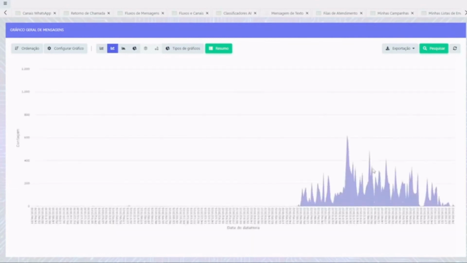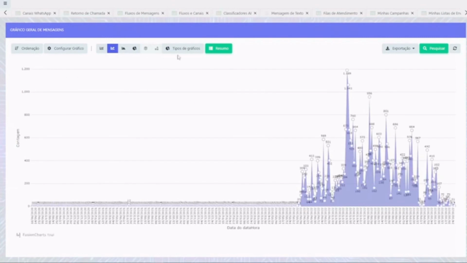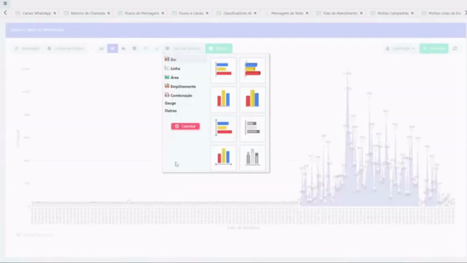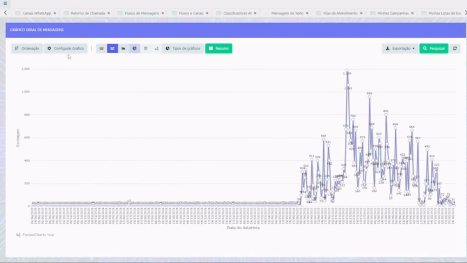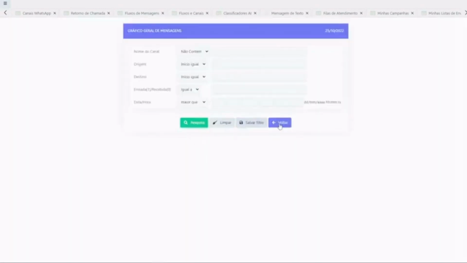You can change the types of charts, various chart types, stacking, area, line, other chart types, and you can generate a specific report with filters and everything. We will also explain how this is done.